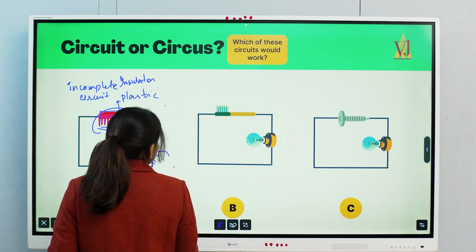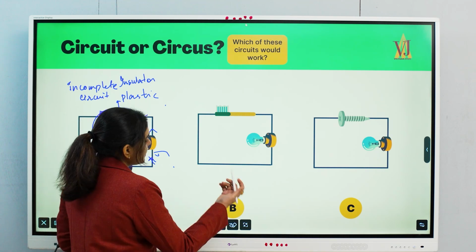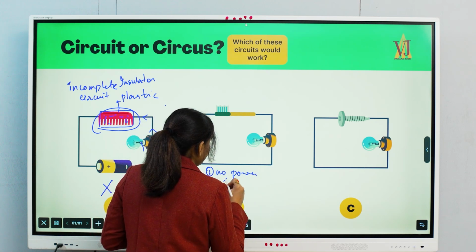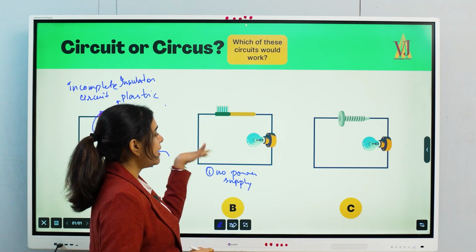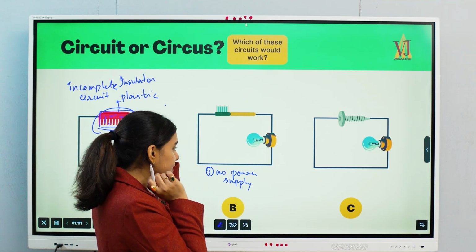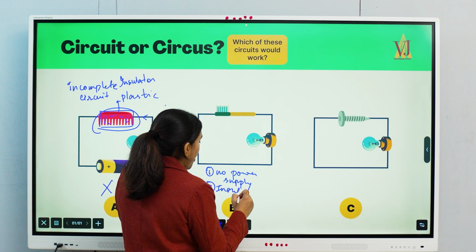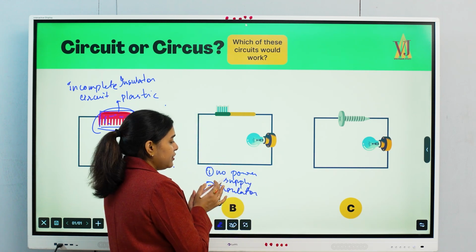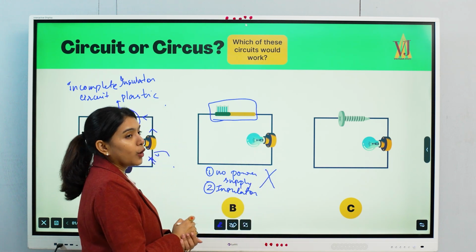Now come to this portion. Here we have a comb and a bulb, but will the electrons get any guidance? No. Why? Because there is no power supply. If there is no power supply, how do you expect the electrons will flow? The electrons are just roaming around, aimless or jobless, because no one is there to provide them guidance. And one more thing is the presence of an insulator. The main story is that there's no power supply, so electrons will not work. Even if we introduce one power supply, the comb will work as an insulator. As a result, the circuit will not work.